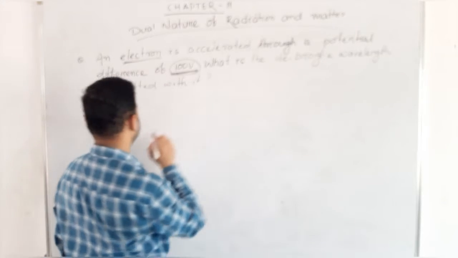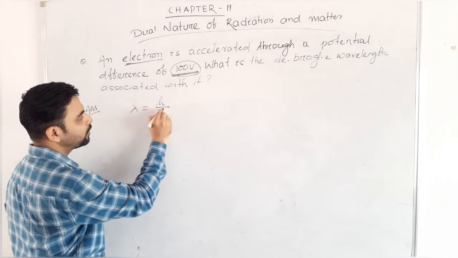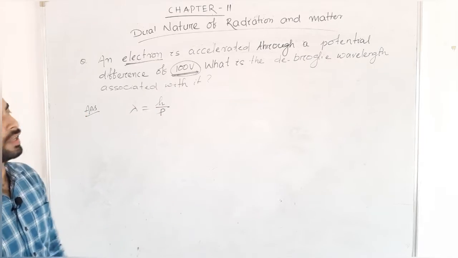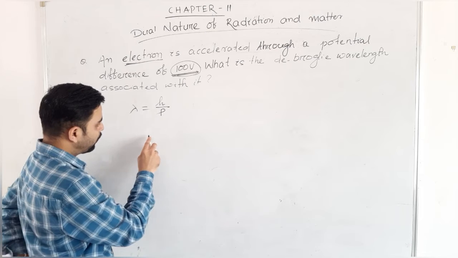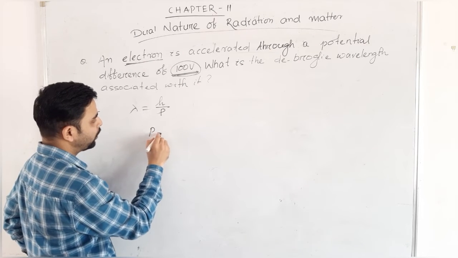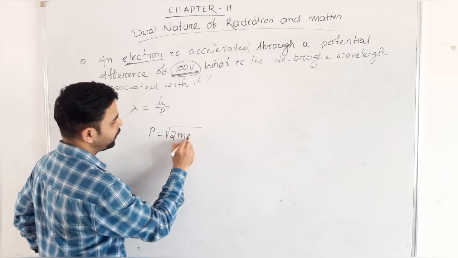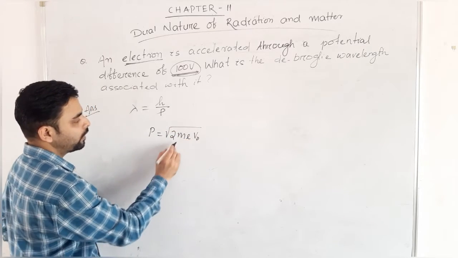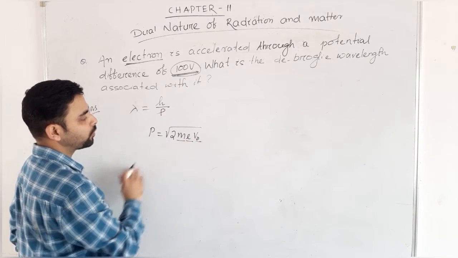We know the de Broglie wavelength lambda equals h by p, and again we know the p formula. In place of p we can substitute under root 2 m e V naught, where m is the mass, e is the charge and V is the potential.